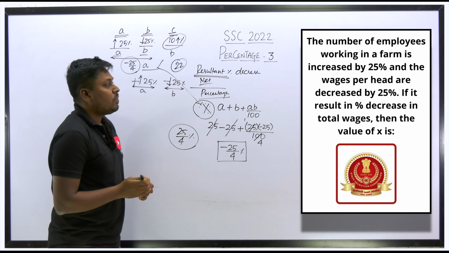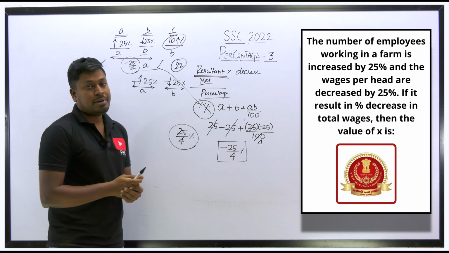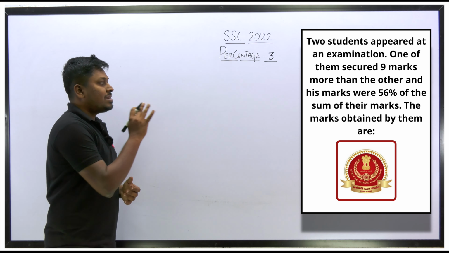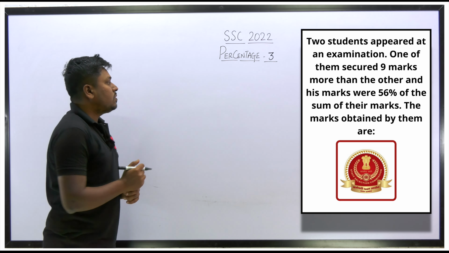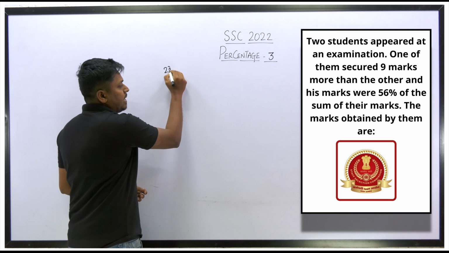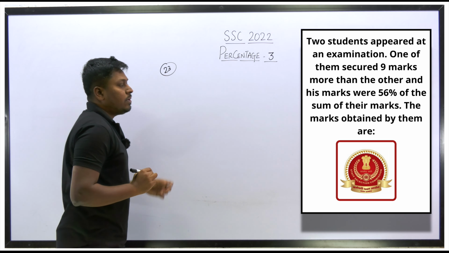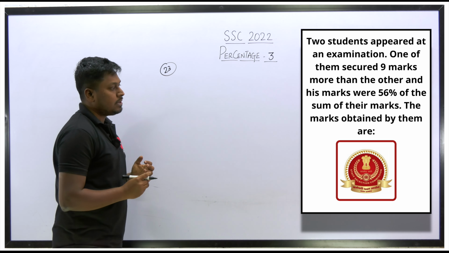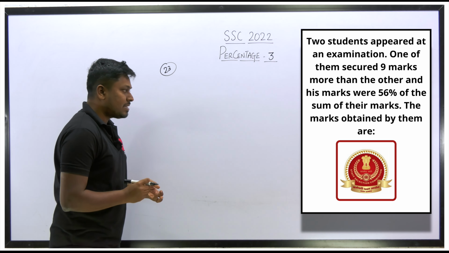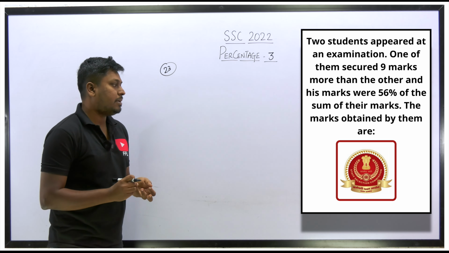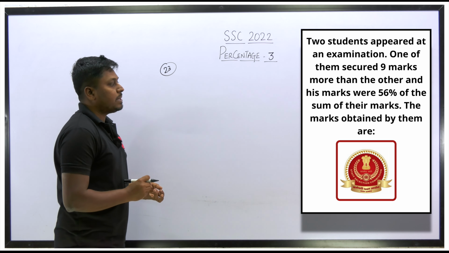So finally, the answer for this question is that the value of X will be 25 by 4. So question number 23. 2 students appear at an examination. One of them secured 9 marks more than the other and his marks were 56 percentage of the sum of their marks. So the marks obtained by them are.